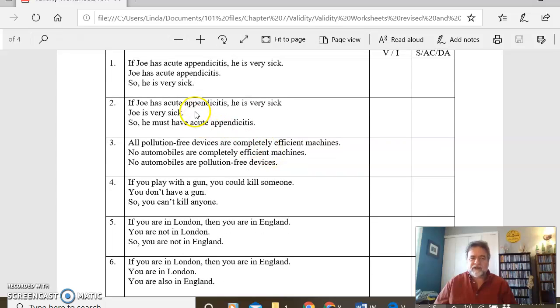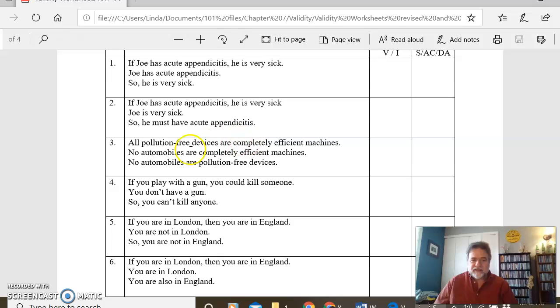Number 2 has the same major premise, but our minor premise is that Joe's sick, and we are concluding he must have an acute appendicitis. That is I, invalid, and the problem is it's affirming the consequent, his sickness. There are many reasons he could be sick. We can have more than one answer here, and it's not definite. So that's the problem.